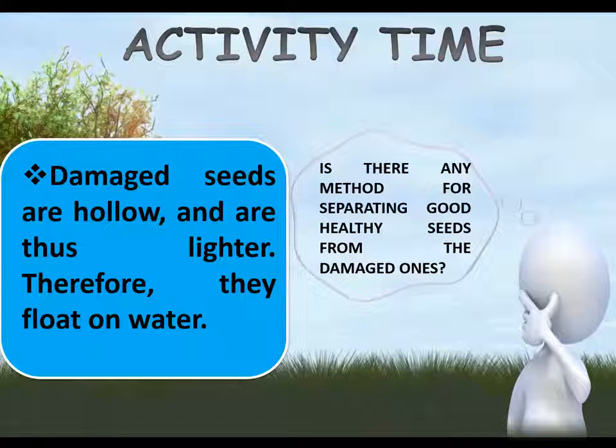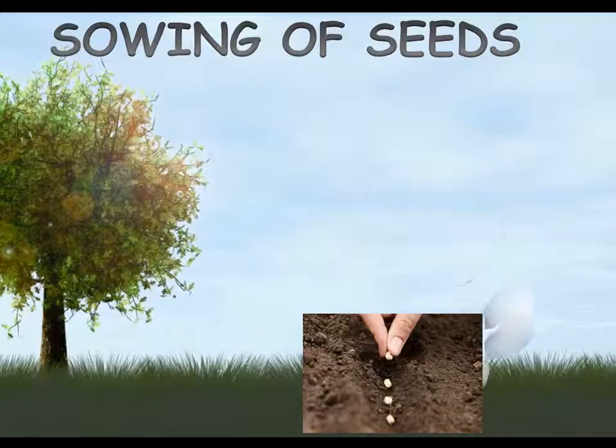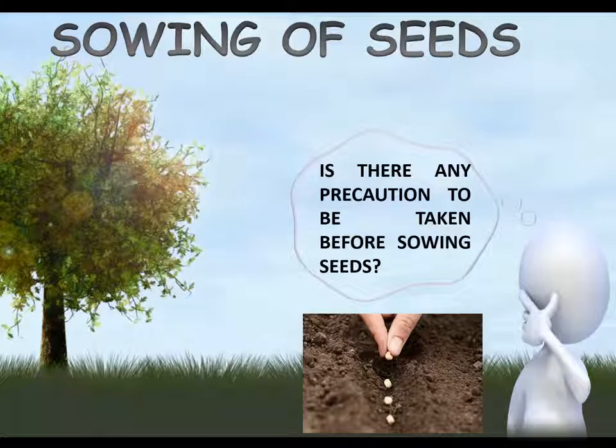Damaged seeds are lighter because they are hollow from inside. Therefore, they float on water. This is a good method for separating good healthy seeds from the damaged ones. We should take some precautions before sowing of seeds.